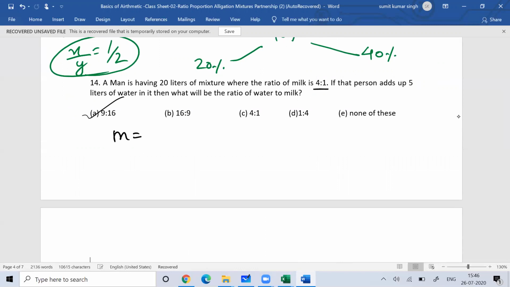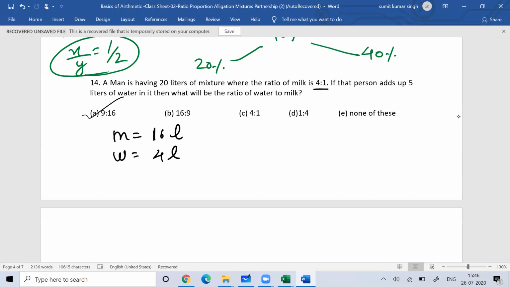Milk is 80%. 4:1, so what is 80% of 20? That is 16. So milk is 16 and the water is 4 liters. Or milk is 4 by 5 of 20, so you can find water is 4 liters.